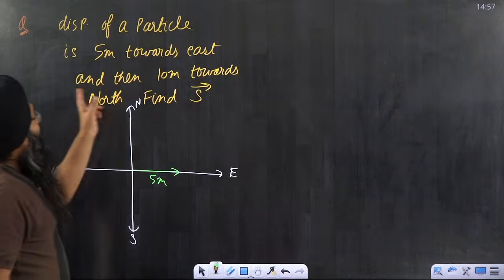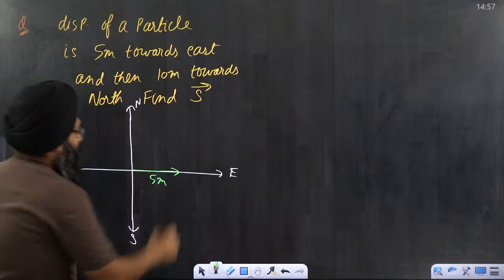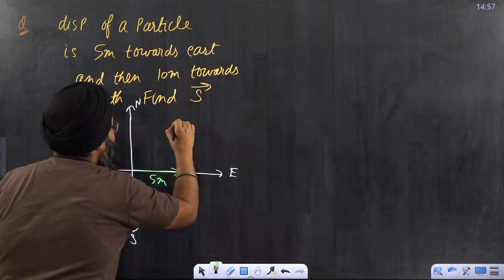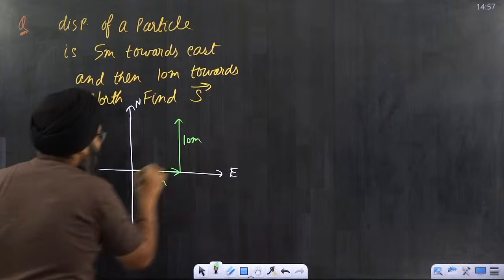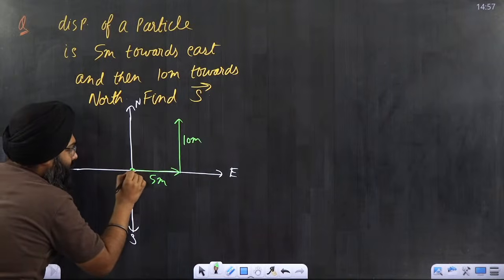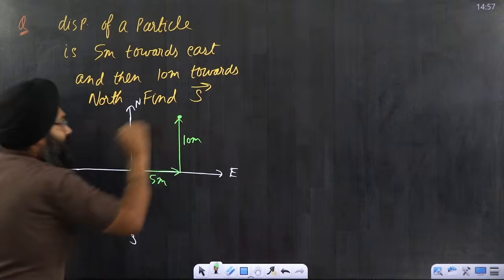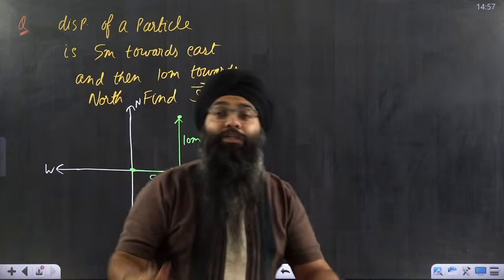Then I am going where? I am going 10 meter towards north. From here I am going 10 meter towards north. I started from here. I ended at this point. What will be my displacement vector?